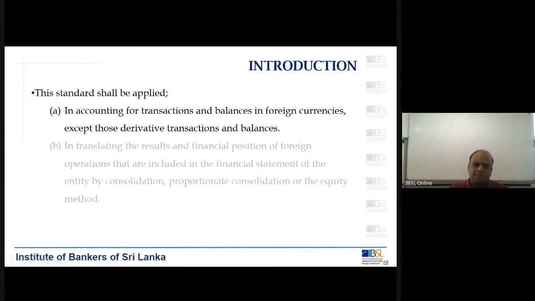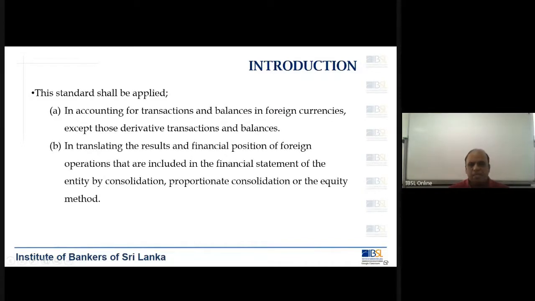exchange rate. In translating the results and financial position of foreign operations that are included in the financial statements of the entity by consolidation, proportionate consolidation, or the equity method. Now, before going into this, you need to understand, if you look at a bank, it has so much foreign currency deposits. You have NRFC, RFC, so many types of foreign currency deposits. Similarly, you will have foreign currency loans as well. There will be importers and exporters who will be requiring loans in terms of foreign currency.